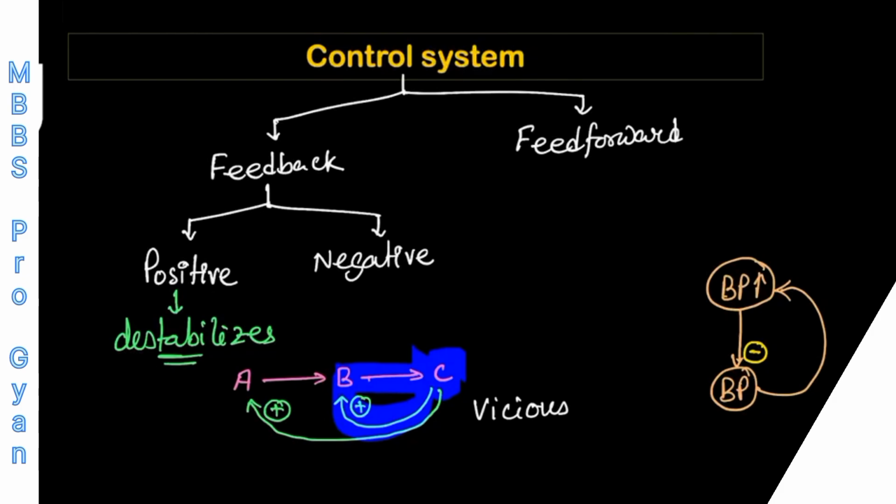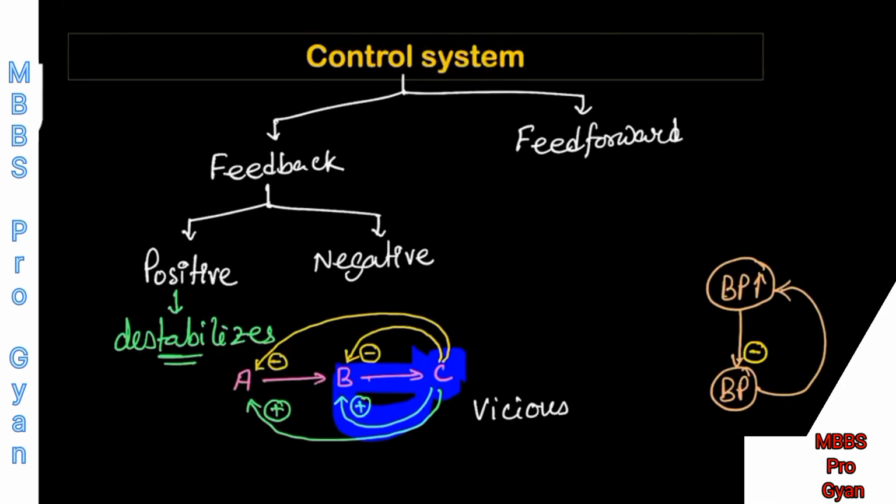And that type of system is known as the negative feedback control system. So in negative feedback, C, which has been produced here, is going to give input to the level of B, and that kind of input is inhibitory input. Or maybe this C will return back here at the level of A, and it will try to inhibit A so that the next action is going to change. So this is a negative feedback control system.